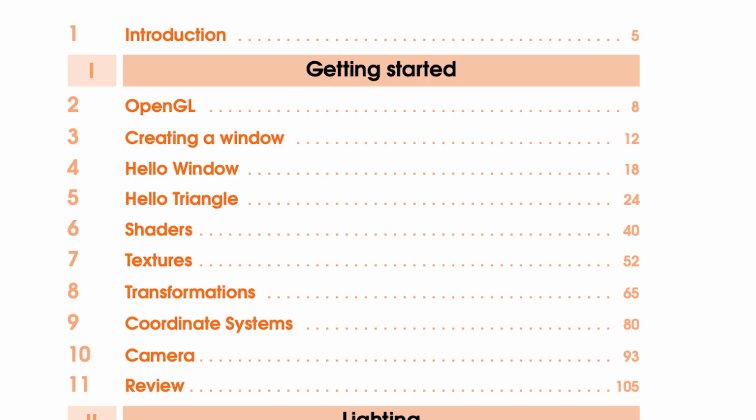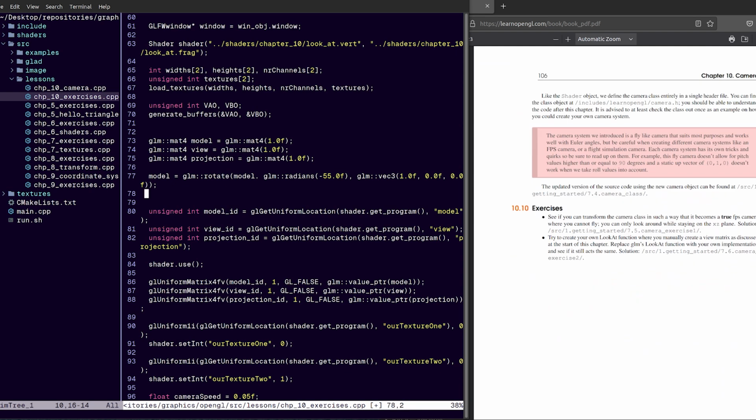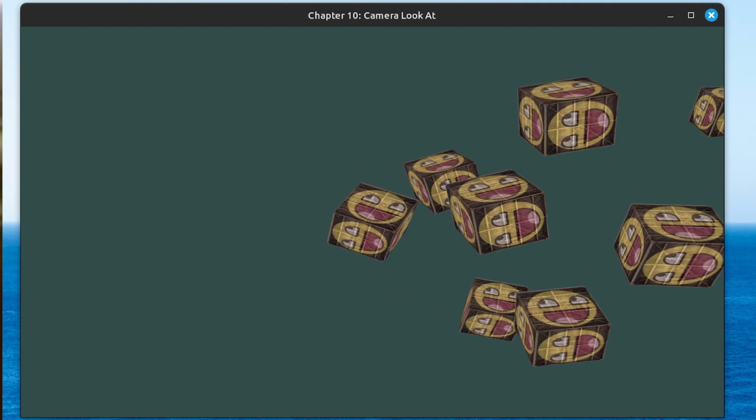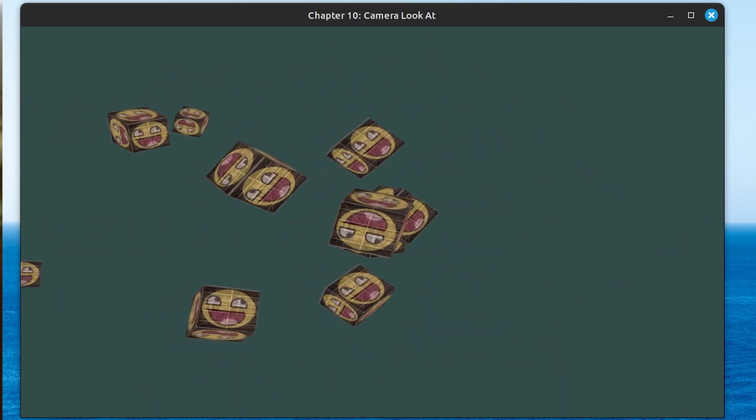Now, I'm not going to go through all 60 chapters because that would be absurd, but I did go through the first 11 chapters of the book and felt like it was enough for the snake game. It took a couple weeks of reading and doing the practice problems, but I was able to learn the fundamentals. Here's a demo as a result of chapter 11. It is a 3D scene with a camera and some primitives rendered on the screen.